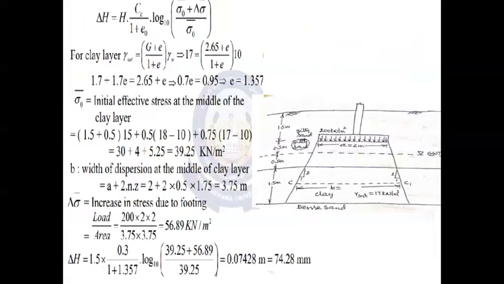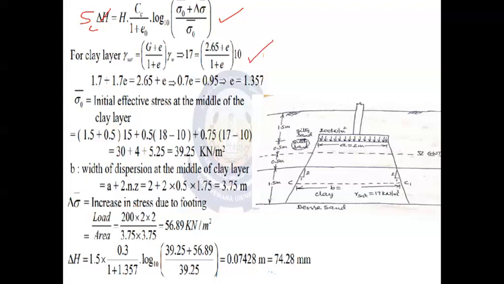So let us write the formula. Delta H, the change in height, is nothing but the consolidation settlement. Sc is equal to H Cc divided by 1 plus e naught, into log of sigma naught plus delta sigma divided by sigma naught, to the base 10. For the clay layer, we have got this particular equation.